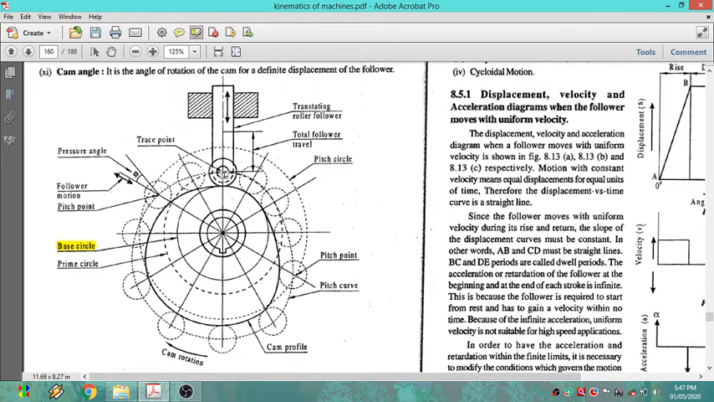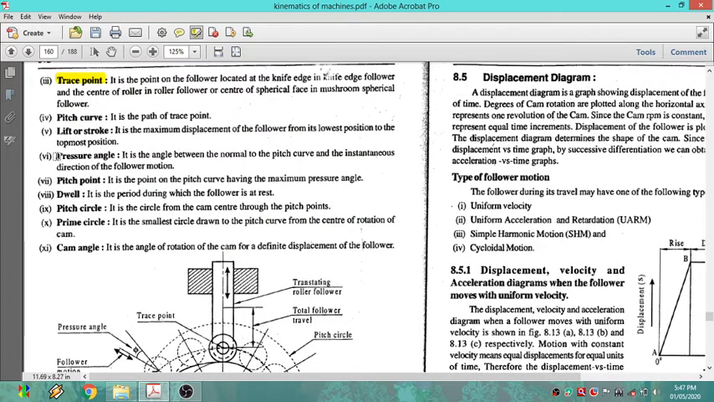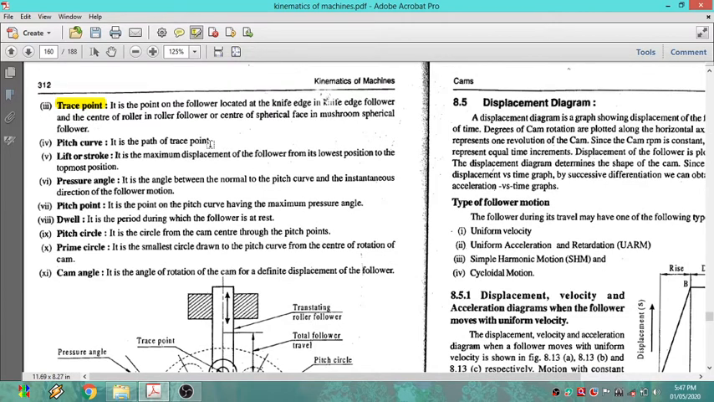If you observe here, this is a trace point. In the roller follower, the trace point is here. But in the knife-edge follower, the trace point is at the knife-edge point only. And for the remaining also, it is that point only. And here the roller follower, the trace point is here, and you start from here only. Okay. Next one is pitch curve. It is the path of the trace point.